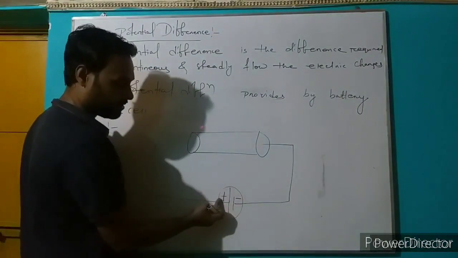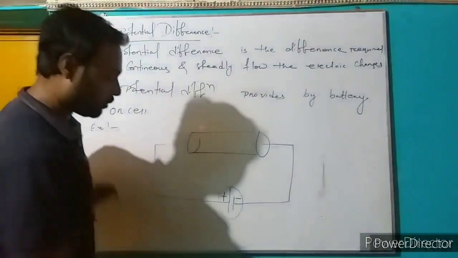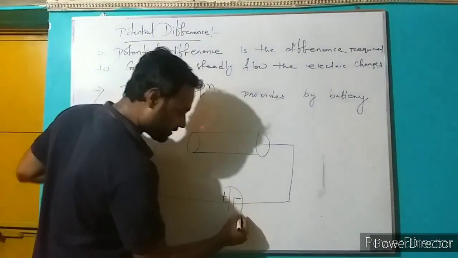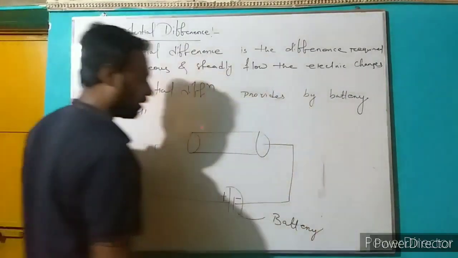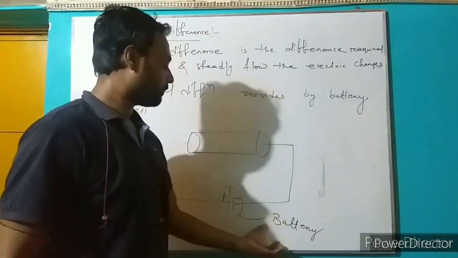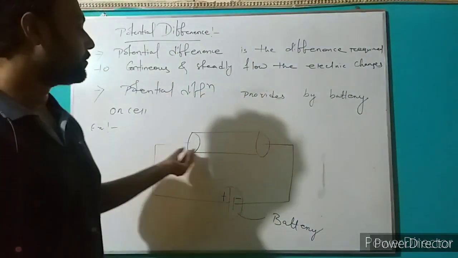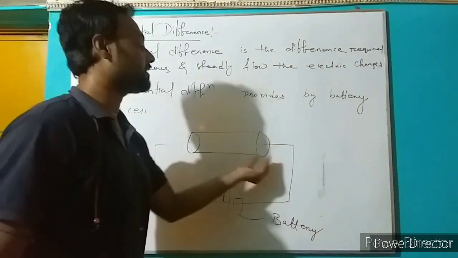Bigger plate represents the positive terminal and smaller plate represents the negative terminal. So that representation is the battery symbol. So what does a battery do? It gives a constant, continuous flow of electric current. It flows electric current continuously and steadily.